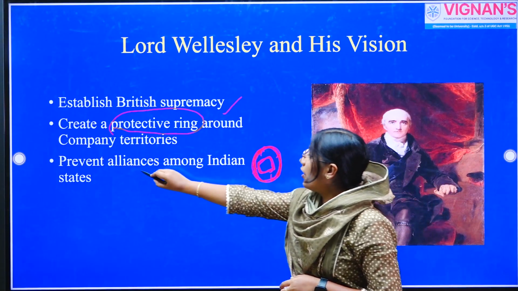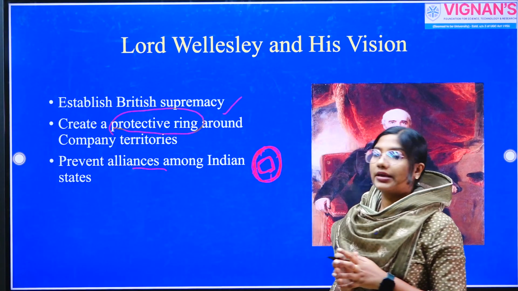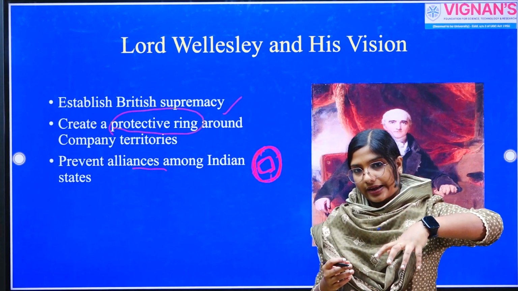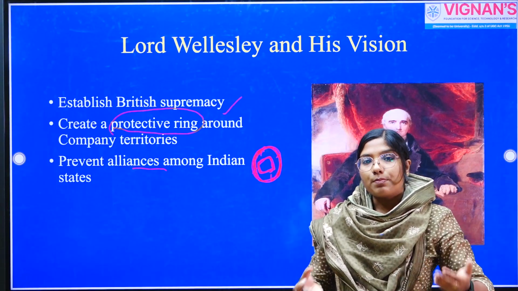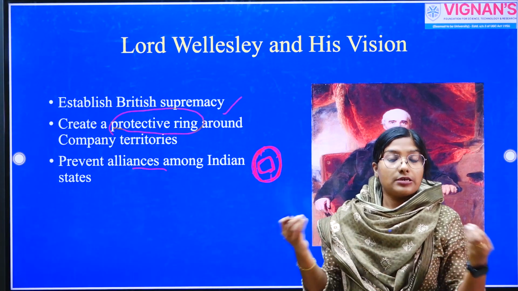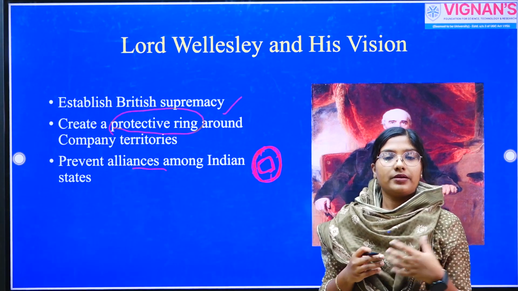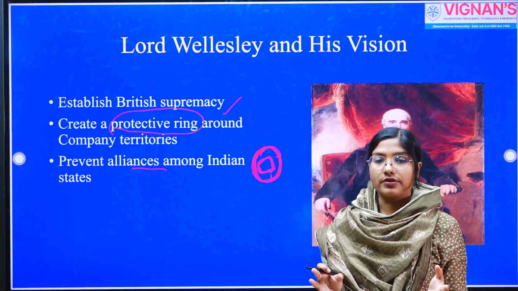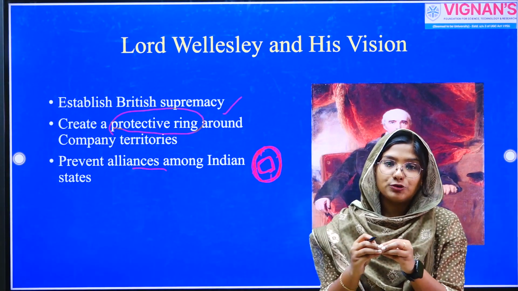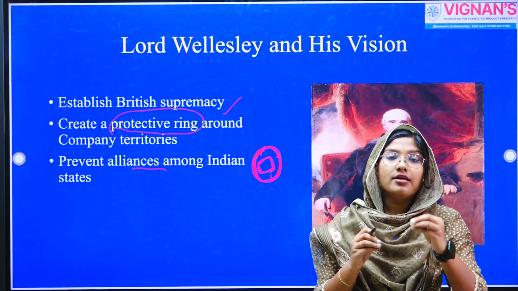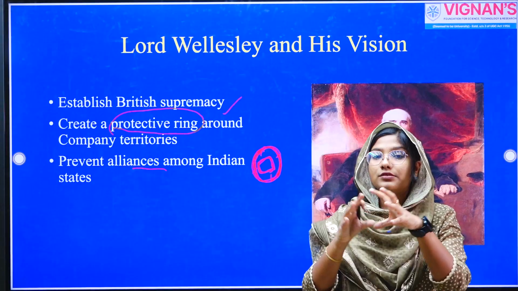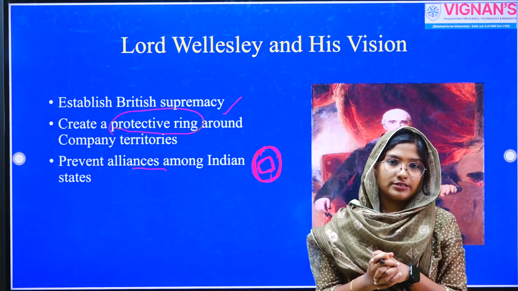Now, he also wanted to prevent alliances among Indian states. We already mentioned that the Mughal Empire was declining. At the same time, a number of regional powers were emerging, like the Marathas, Mysore, the Rajput kingdoms, the Sikh kingdom, etc. These are really powerful kingdoms. So the company feared that if these states came together and formed an alliance against the English East India Company, this unified alliance could definitely defeat the Company.